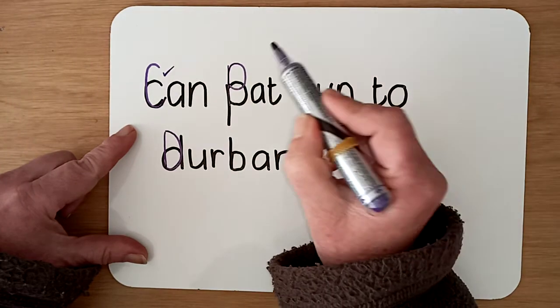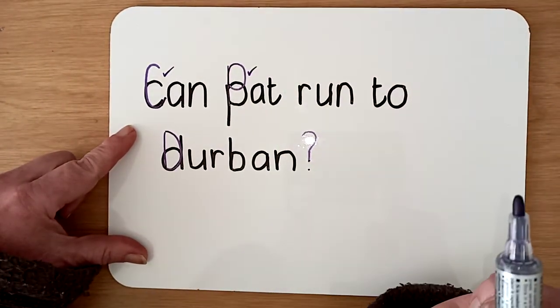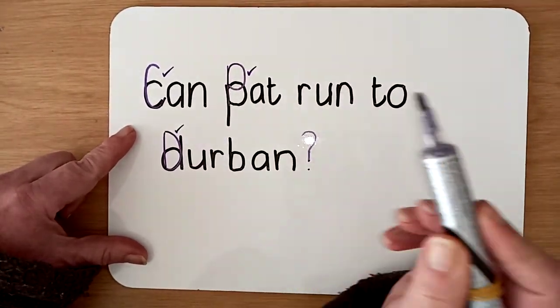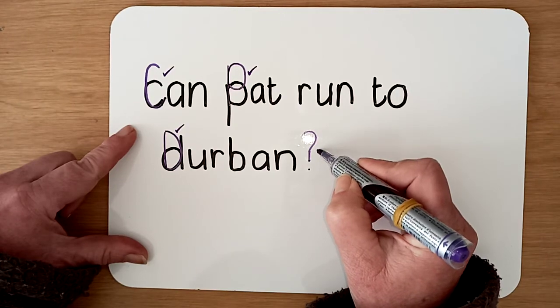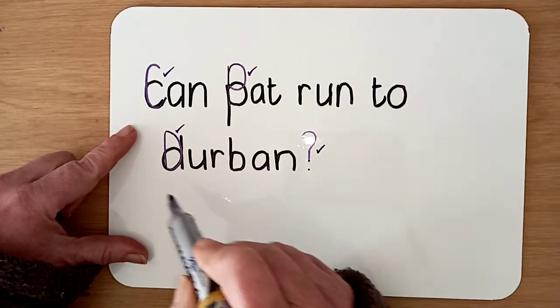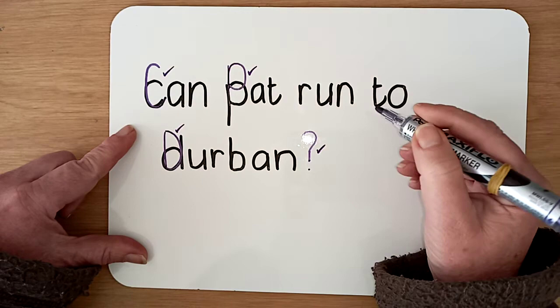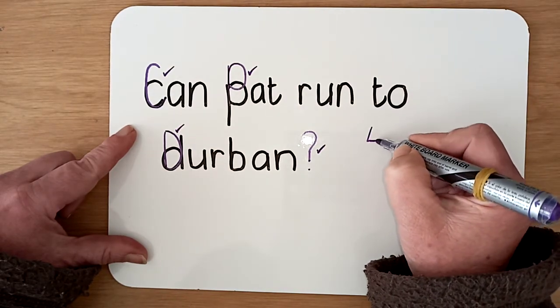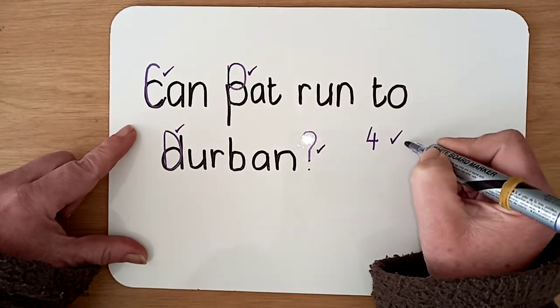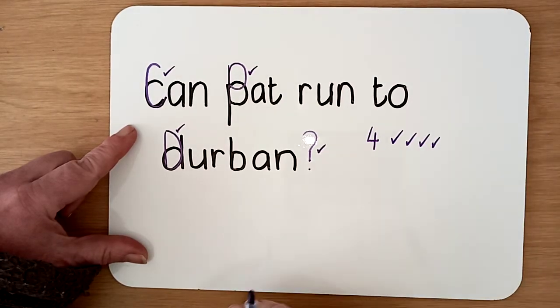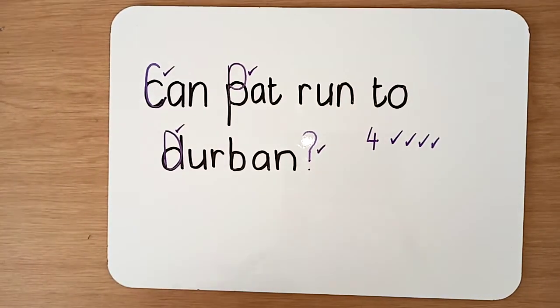Capital 1, capital 2, capital 3, and a question mark 4. So this little sentence, I hope, got you 4 ticks. 1, 2, 3, 4. Right, we'll see what happens on Tuesday's sentence, question, or exclamation.